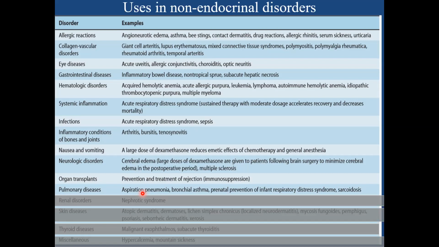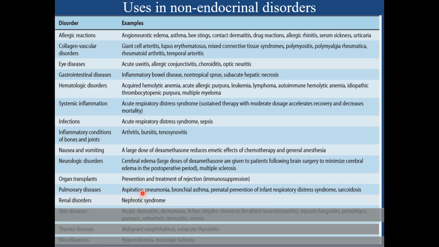Therefore, some of the steroids are combined with beta-2 stimulants or agonists in the treatment of asthma. The problem with inhalational steroids is that they may cause dysphonia and oropharyngeal candidiasis because of the deposition of the drug in the oral cavity. However, it can be decreased by using spacers and mouth rinsing.